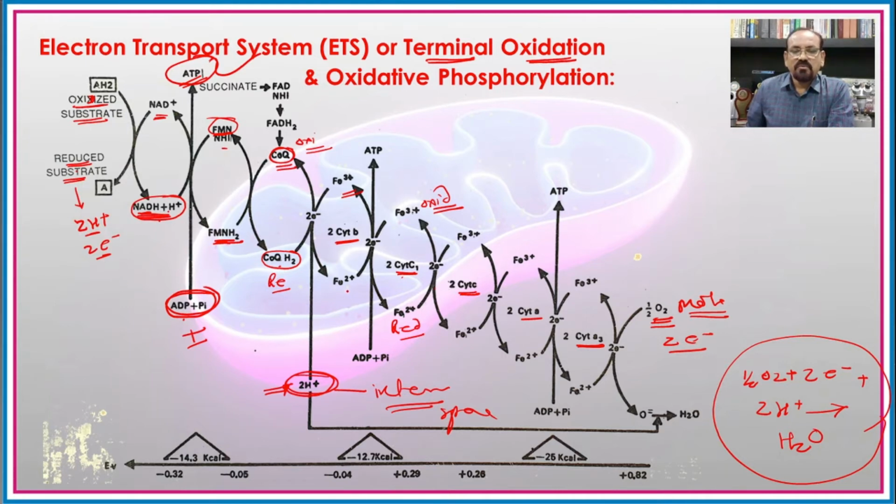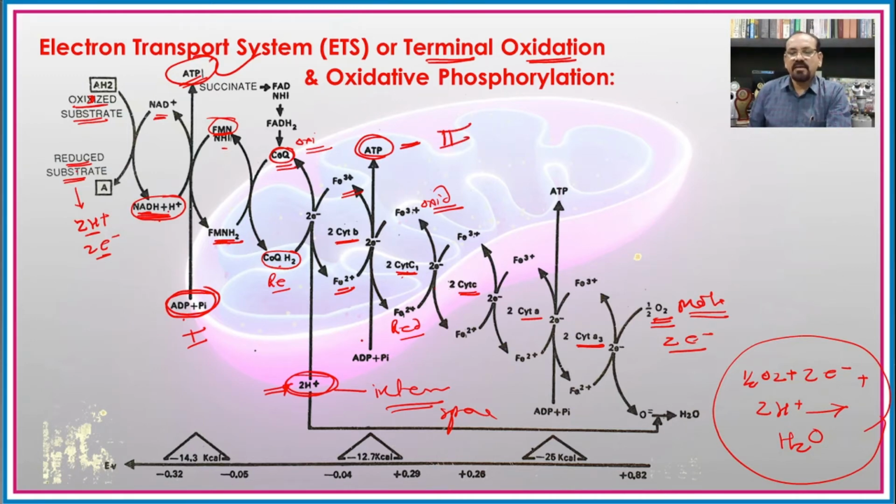Again, when electrons are transported from the cytochrome B to cytochrome C1, at this place there is again formation of an ATP molecule, and this is the second place.